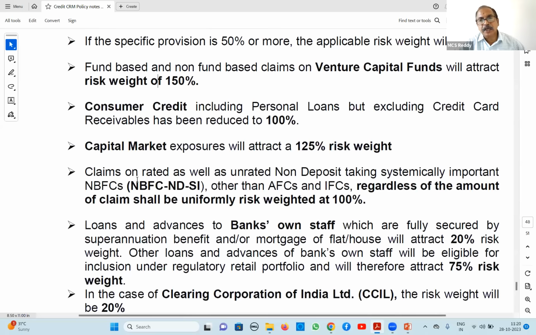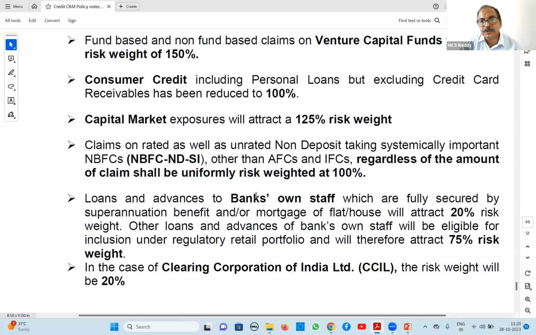Next, this also another important one, it has come. Claims on rated as well as unrated non-deposit taking systematically important NBFCs other than asset finance companies and IFCs, regardless of the amount of claim, they attract uniform risk weight of 100%. Earlier CICs we have seen, now this one, NBFC, ND, SSI. This is also 100%.